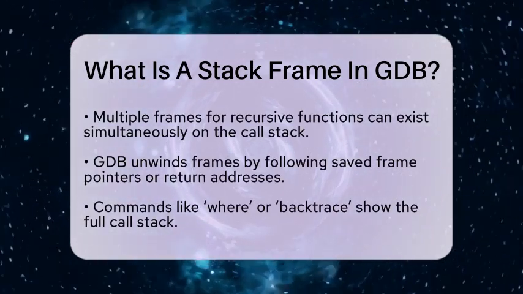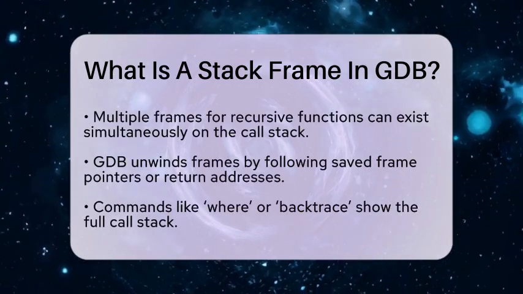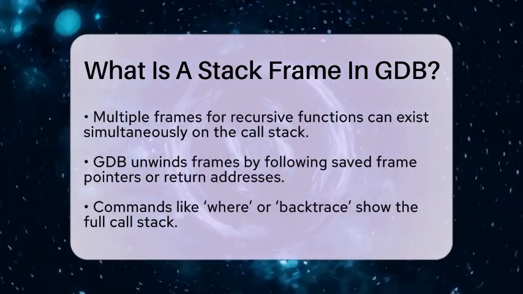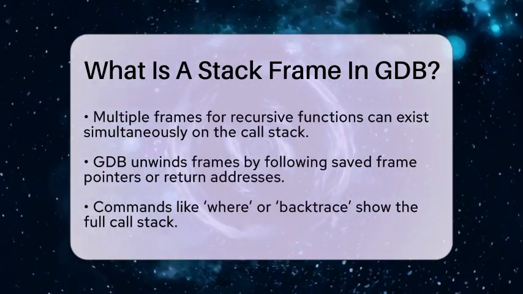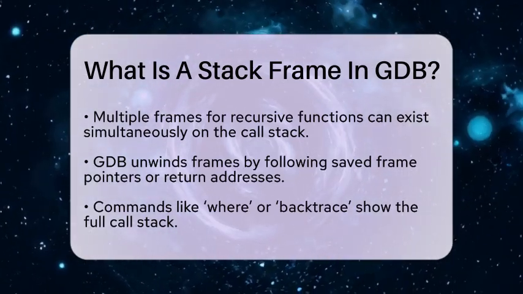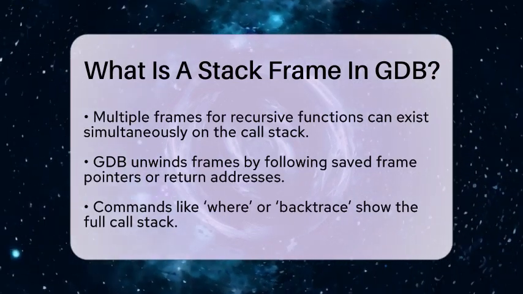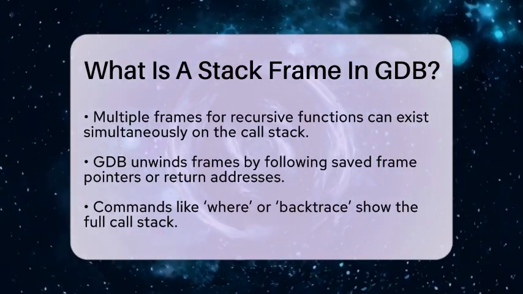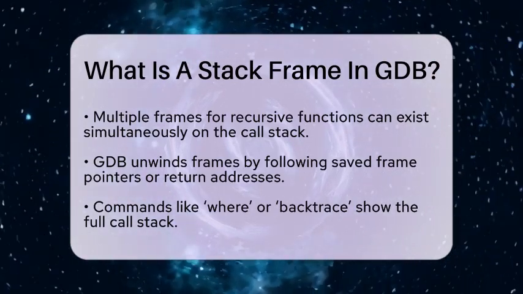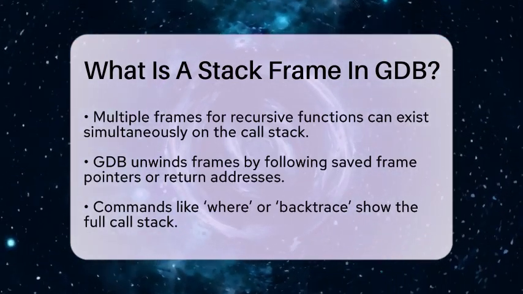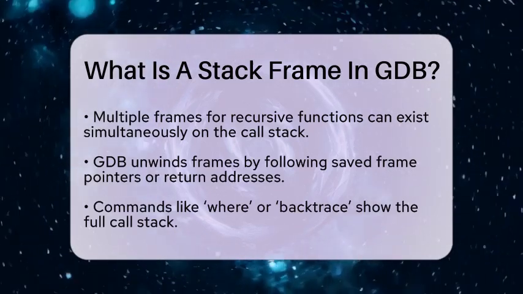If a function calls itself recursively, multiple frames for that same function can exist at once. GDB uses a process called unwinding to move from one frame to the next, following saved frame pointers or return addresses. Knowing how to navigate these frames is super helpful. You can use where or backtrace to see the full call stack. Then, switch to a specific frame with frame or up and down.